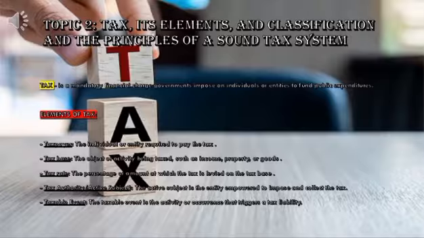Tax authority, active subject. The active subject is the entity empowered to impose and collect the tax. Taxable event. The taxable event is the activity or occurrence that triggers a tax. Liability.